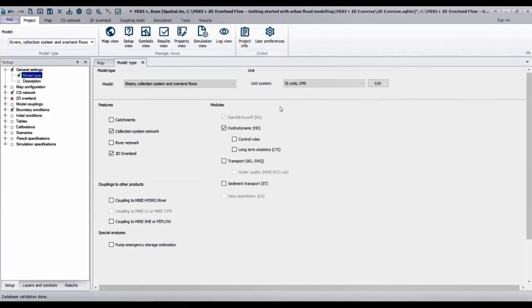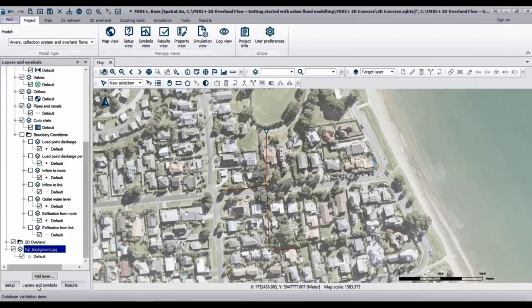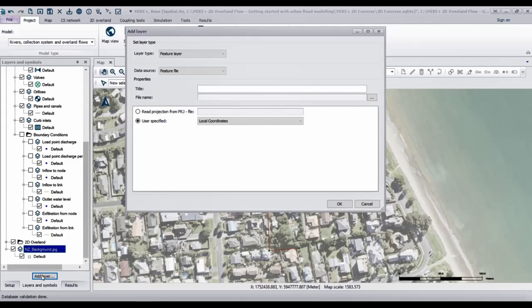To create the 2D domain, it is necessary to add a digital elevation model. So close the Model Type editor and navigate to the tab called Layers and Symbols. Click on Add Layer. This time, we want to add a raster layer.